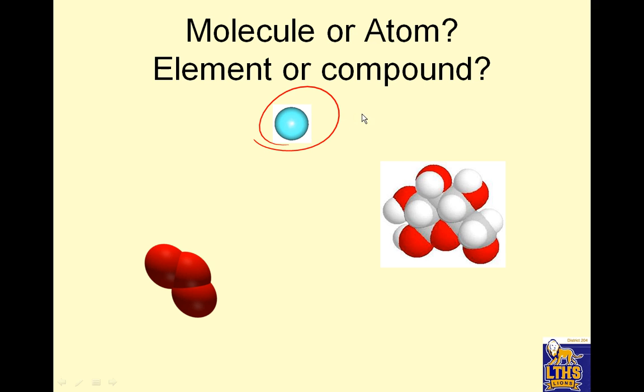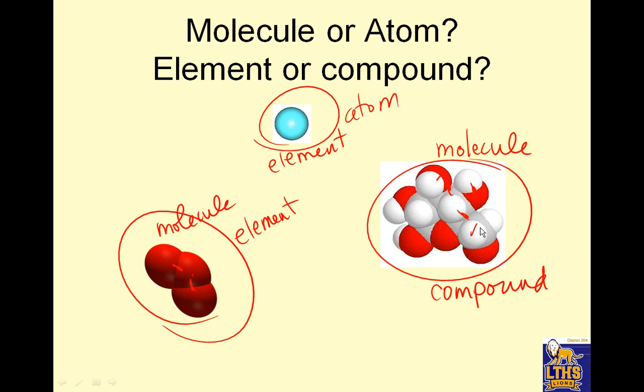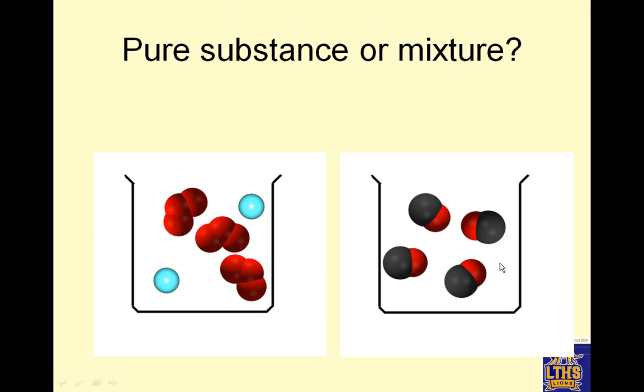Okay, molecule or atom? Atom, single thing. Molecule or atom? All of these are the same, but this is a chemical bond, so this is a molecule. All right, looking at this bonded to that, bonded to that, bonded to that, so this is a molecule. Everything's bonded together to make one whole thing. But, yeah, okay, it's different atoms. Element or compound? This is an element because every atom is the same. This is also an element because those atoms are the same. This is a compound because we have white atoms, gray atoms, and red atoms, which would be 3 different elements, and they're chemically bonded.